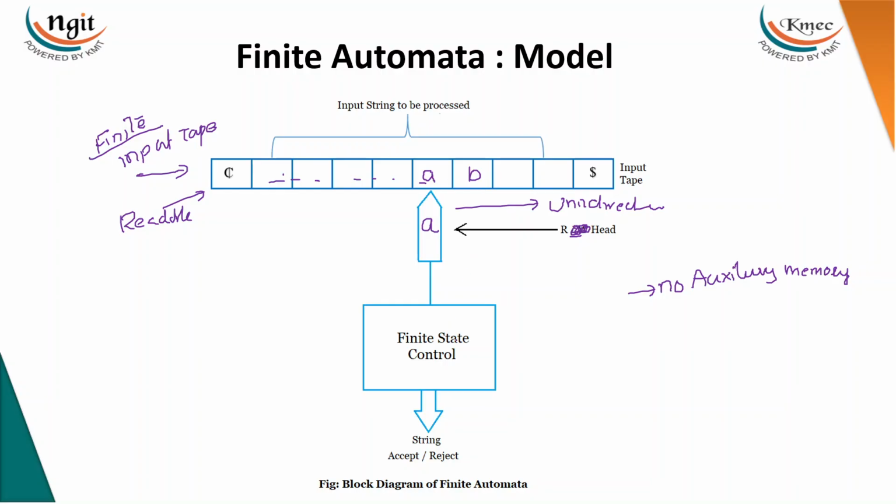That's it. Then this finite state control, the machine which is going to control the movements of the tape and head. So if a string is given, based on the movements of head and input tape, it will tell you whether the final output is accept or reject. We'll discuss more about these things. So we mainly have three components: tape, head, and finite control unit, or finite state control. We can generally call it the finite control unit.